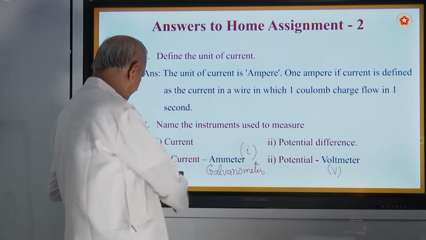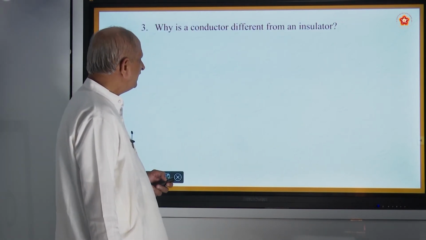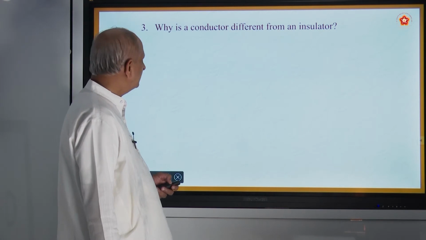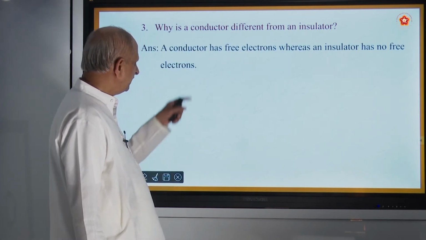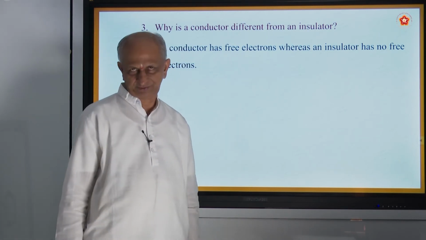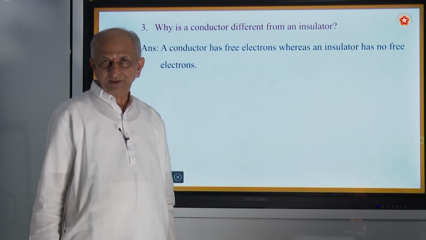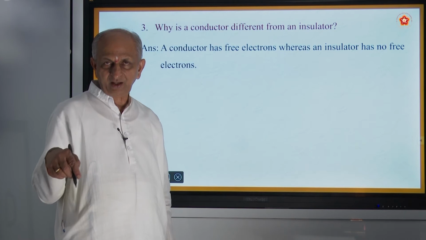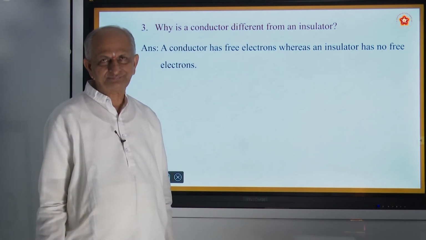Next question, the third question: why is a conductor different from an insulator? So you must know what a conductor is. A conductor has free electrons, whereas an insulator has no free electrons. What do you mean by free electrons? The electrons which are not bound by the nucleus, which are ready to go out.